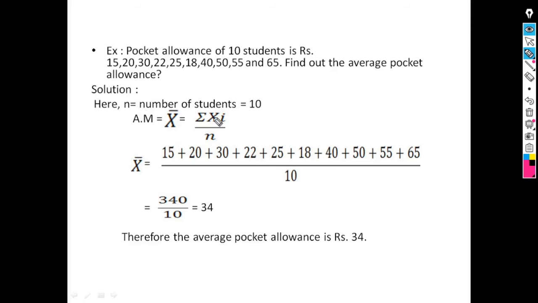x bar is equal to summation of xi upon n, meaning the sum of all these observations. So x bar is equal to 15 plus 20 plus 30 up to 65, divided by n, which is 10. The sum of the numerator is 340. So x bar is equal to 340 divided by 10, which is equal to 34, meaning the arithmetic mean is 34. Therefore the average pocket allowance is rupees 34.